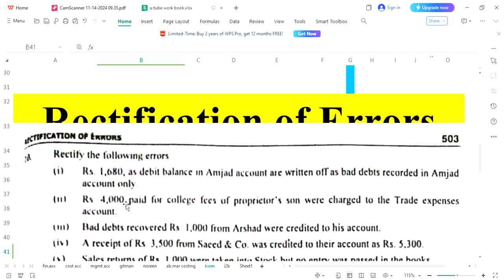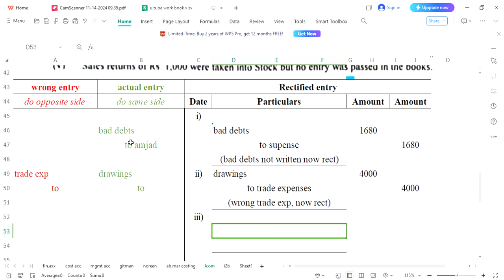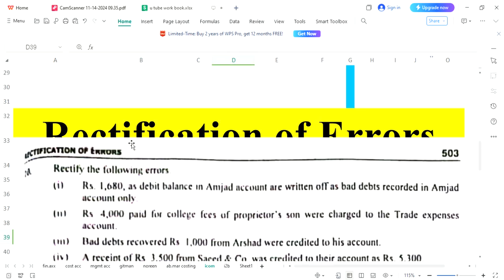But the difference is here initially there were bad debts and now bad debts have been recovered. When bad debts are recovered, Arshad's account was supposed to be written on the debit side, but we have written it on the credit side. It means the whole entry, which is the original entry, is wrong, and we will be writing it as opposite. Bad debts recovered from Arshad.